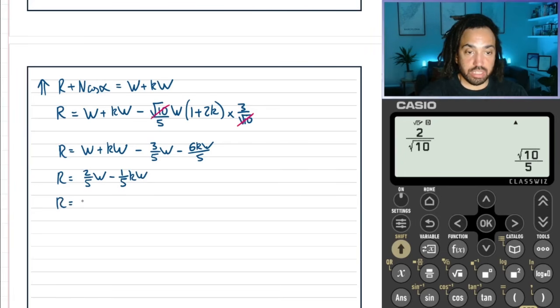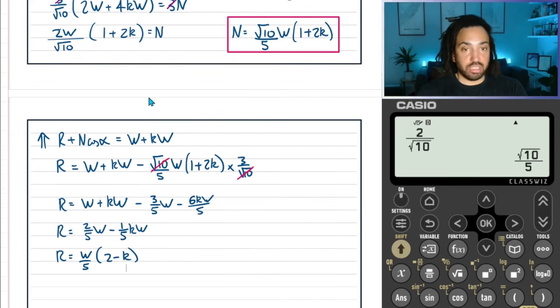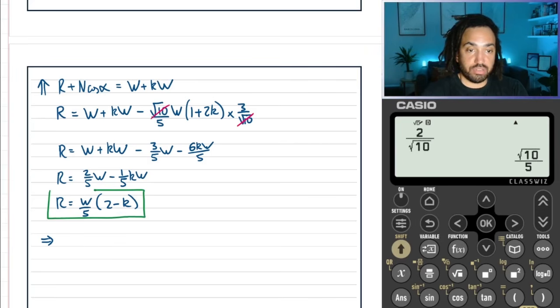So we could write this as W over 5, 2 minus K. Okay, great. So now it's over to the horizontals. Okay, and we can't take that much further, but we will bag it up because we're definitely going to be using that.